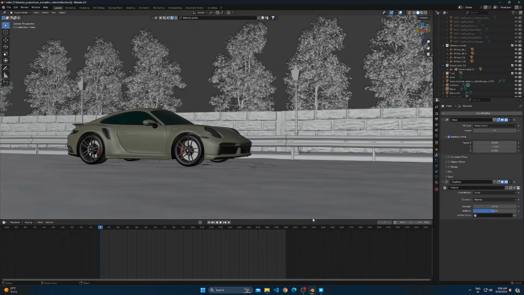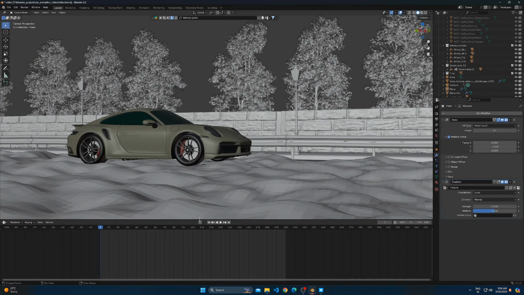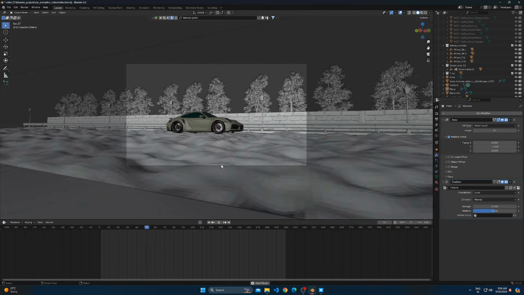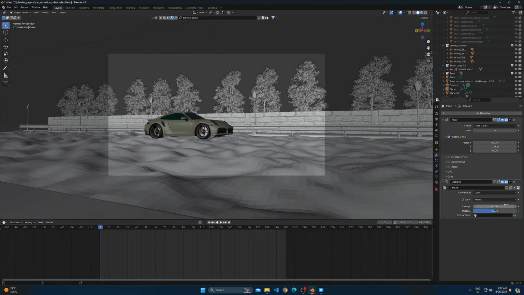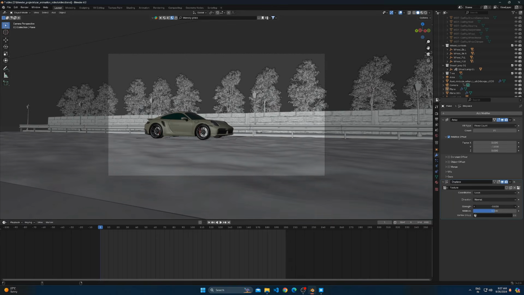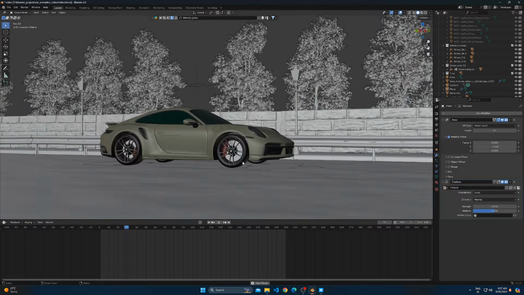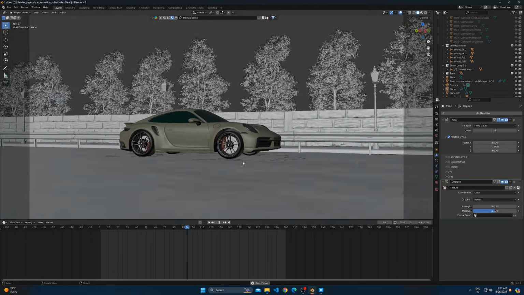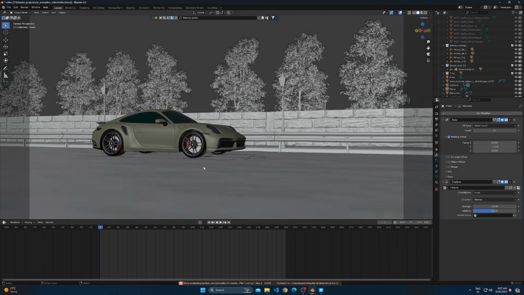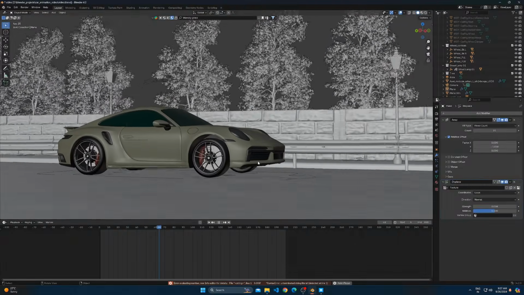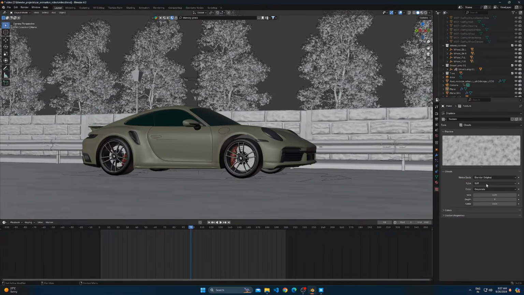Make sure car tires are reacting to bumps. If not, then there is something wrong. After that, adjust the strength accordingly so that there is very small but visible movement in tires. You can change the size of texture too.